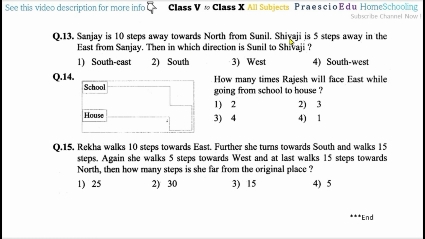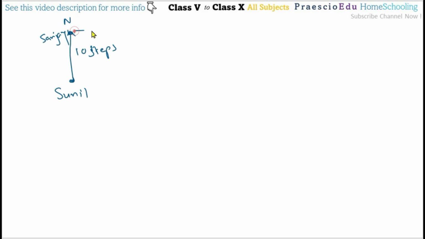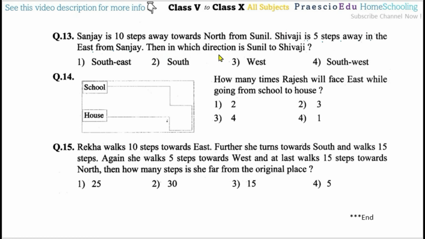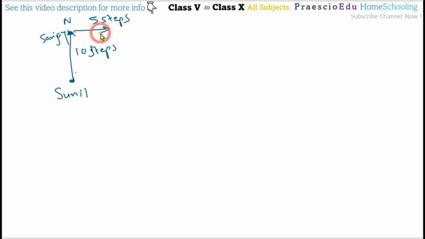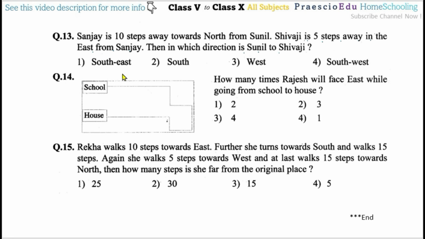Then Shivaji is 5 steps away in the east from Sanjay. So from Sanjay, east means this direction, 5 steps. In which direction is Sunil from Shivaji? So now Shivaji is in this direction. From Shivaji, this is west and this is south, which means the southwest direction. So southwest means option number 4 is the correct one.